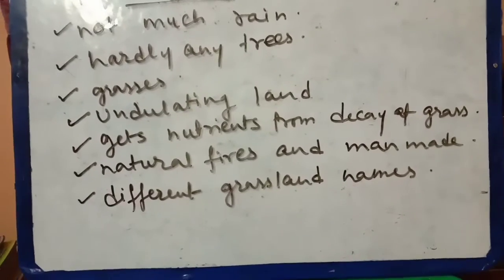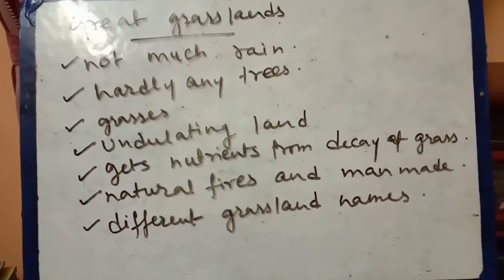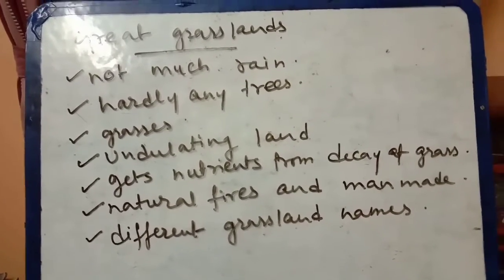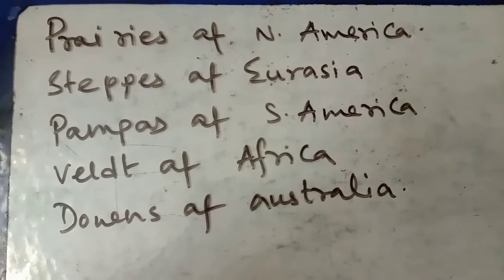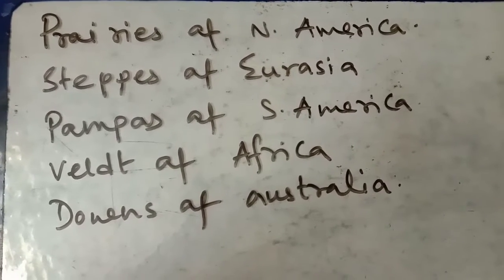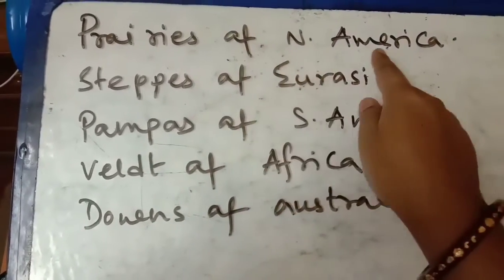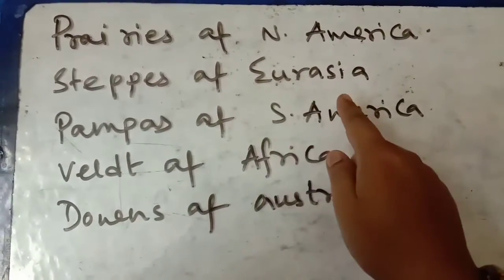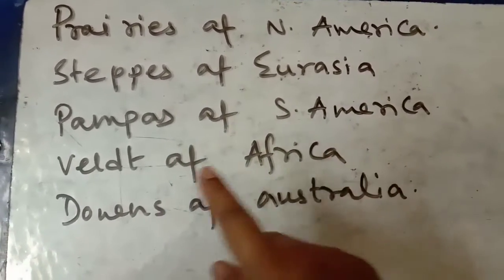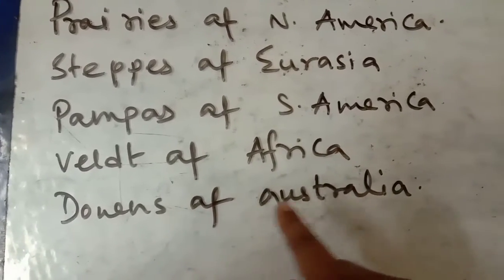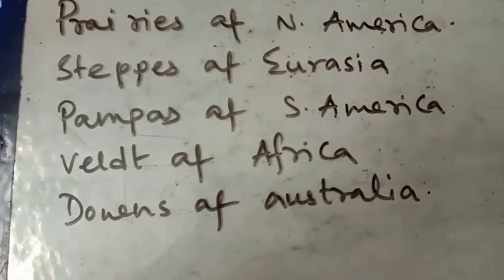Next, I have written the different grassland names. Now I am going to tell you about the names of the different grasslands of the world: prairies of North America, steppes of Eurasia, pampas of South America, veld of Africa, and downs of Australia. Eurasia means Europe and Asia. So these are the important and world famous grasslands of the temperate zone.